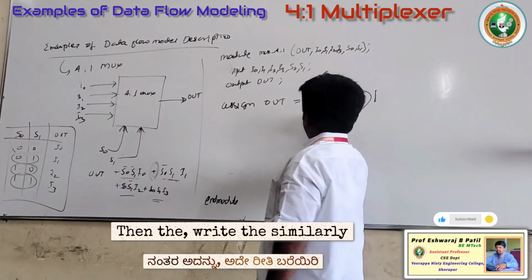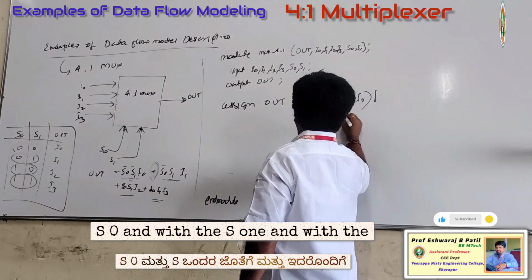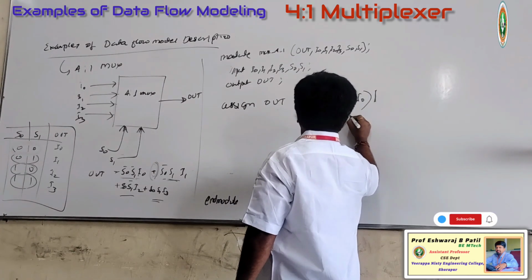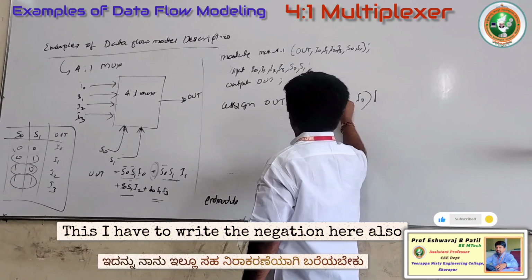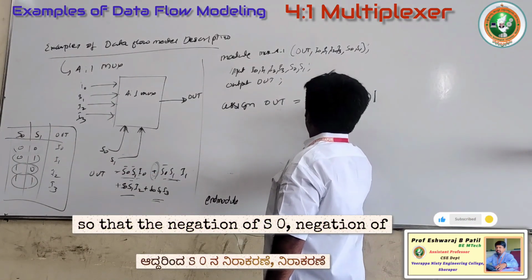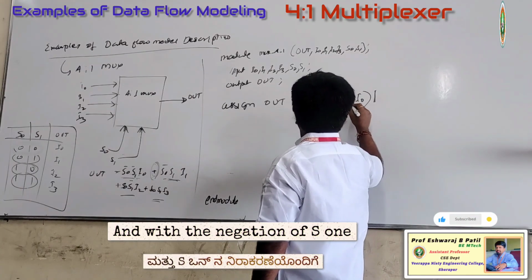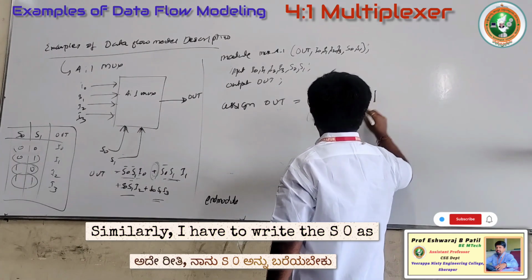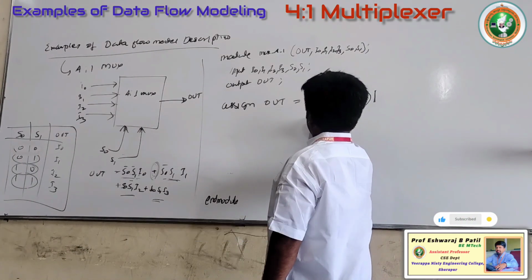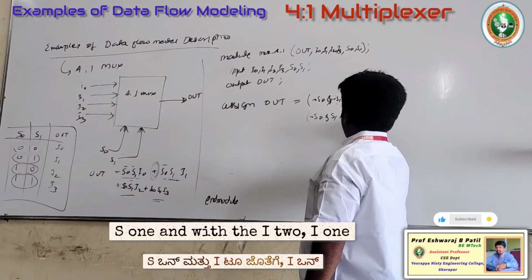Then similarly write S0 and with S1, and here I have to write the negation also: S0 and S1 bar, so the negation of S0 and with the negation of S1 and with I0. Similarly, I have to write the negation of S0, S1 and with the I2, I1.